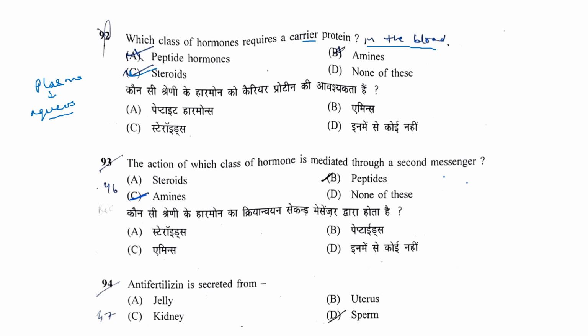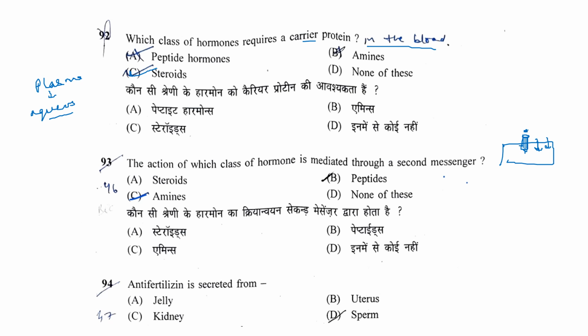Action of which class of hormone is mediated through a second messenger? Because hydrophilic ligands, as I told, cannot cross the membrane, they interact through a plasma membrane receptor.